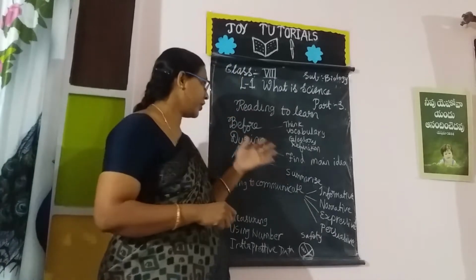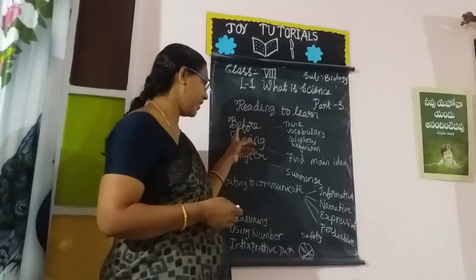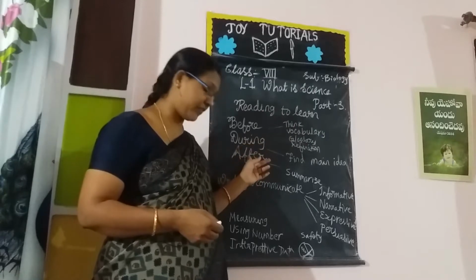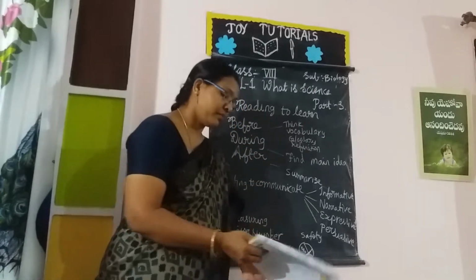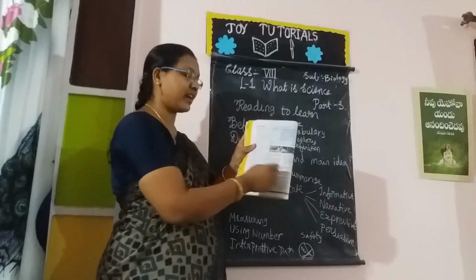If you want to become a good science reader, you have to follow these strategies: before reading, during reading, and after reading. Here, for before reading, one paragraph is given.